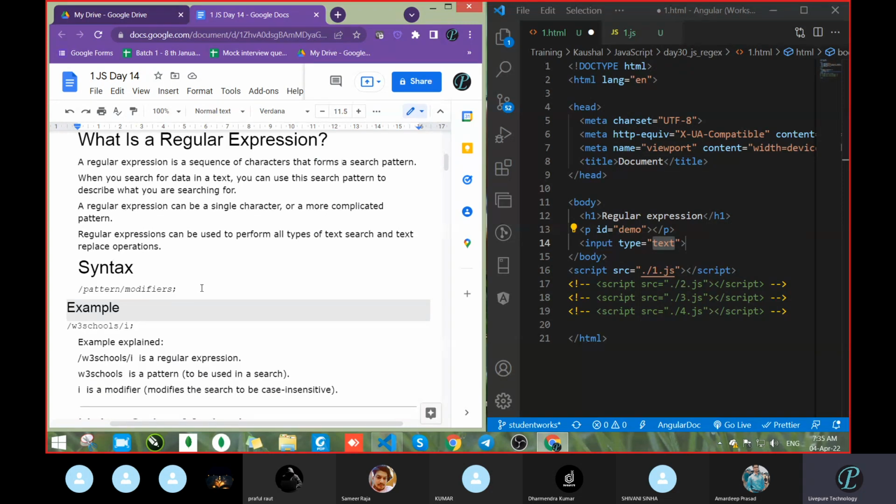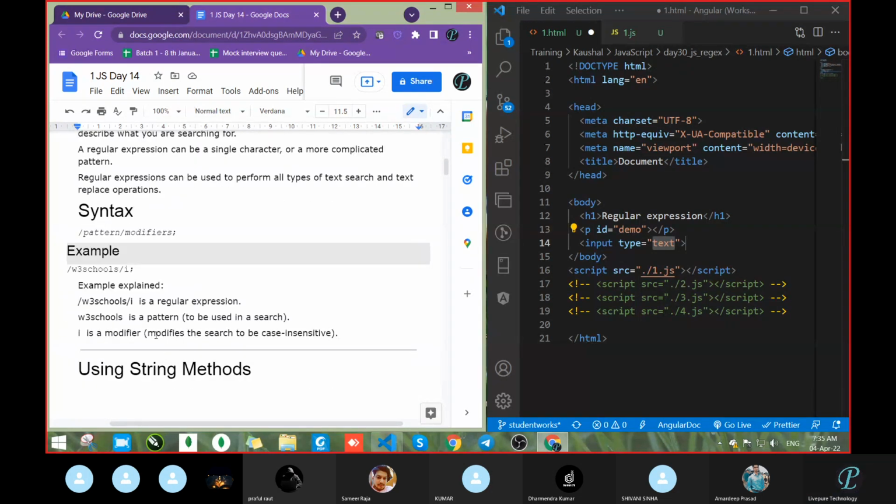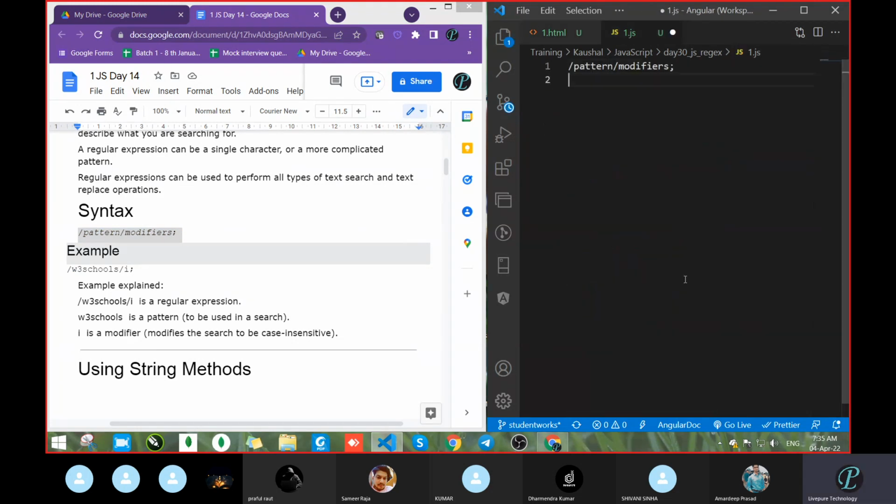So how are we writing the regular expression? See, as in W3Schools, and here we had added I. So here the sentence is this one, the syntax. This is your syntax, meaning you have to write the pattern first, and one thing, the pattern will be inside the slashes, forward slash, and after that the modifiers, whatever modifier you want.